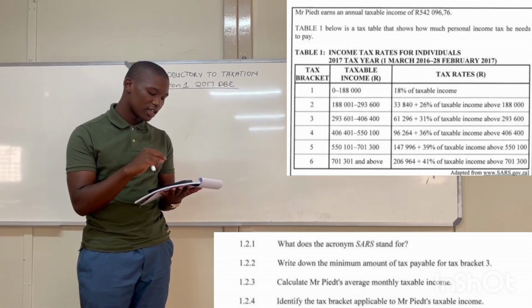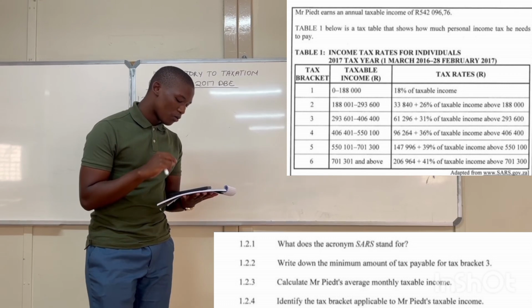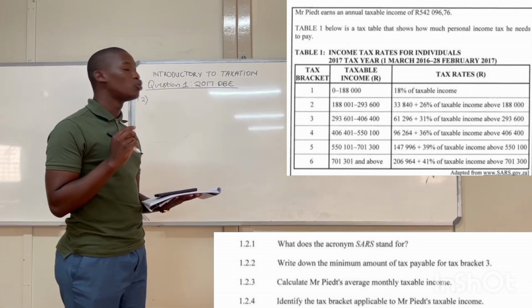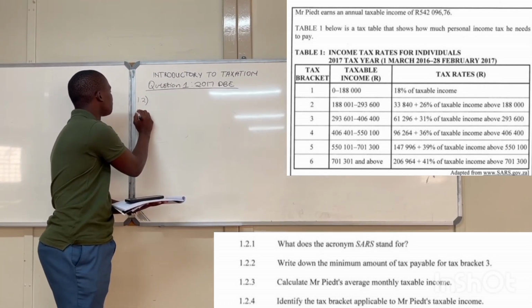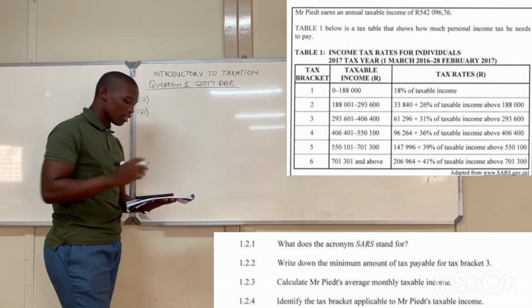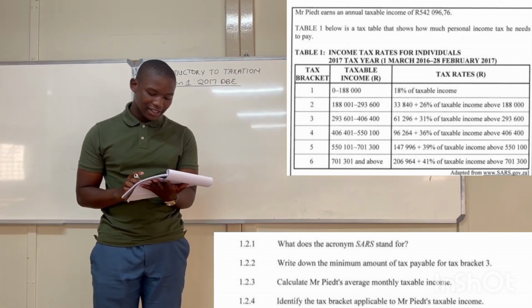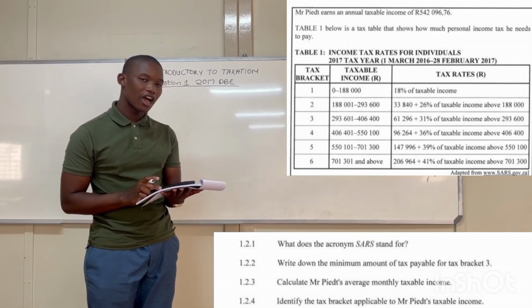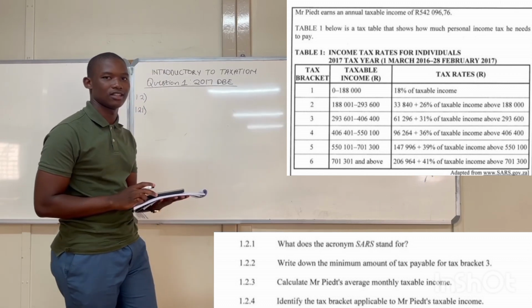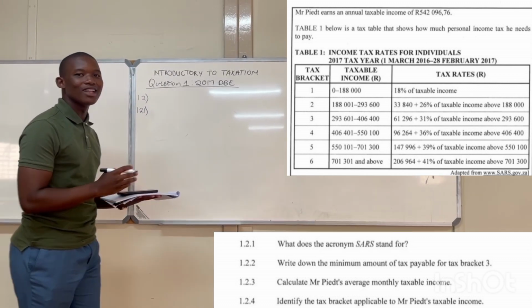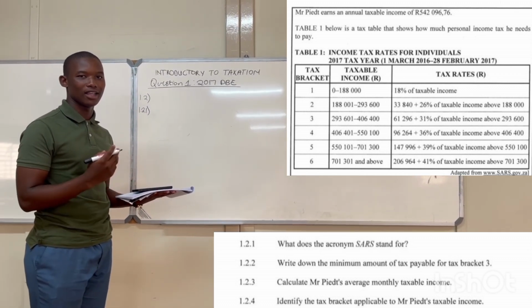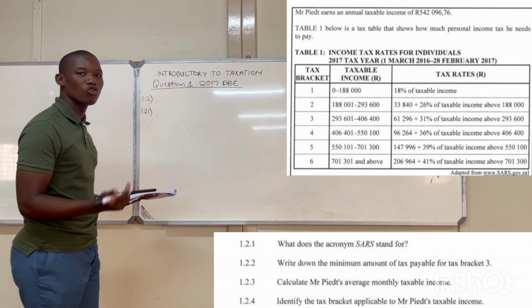And then we're given the tax table, and then 1.2.1, the first question. The first question says, write down the acronym of SARS. So this is normally the first 2-mark easy question in almost all question papers.